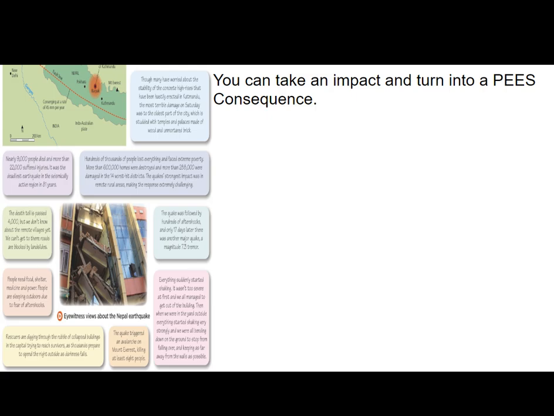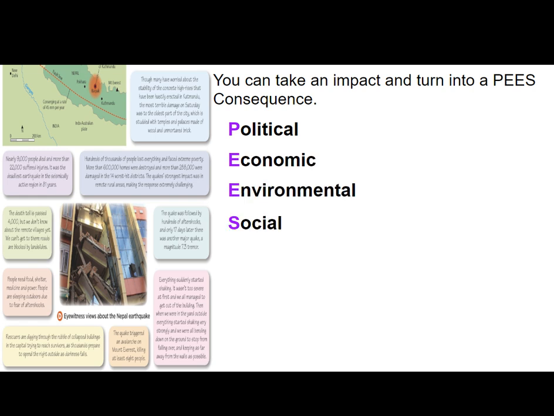Now, you can take an impact and you can turn it into PEES consequences. What does P stand for? Take this down if you don't remember. It is political, economic, environmental, and social. Political being to do with the government, economic being to do with money and jobs, environmental being to do with nature and the natural landscape, and social being to do with people's lives, the standard of their living, the things that they need, the quality of life, the things that they kind of want but don't need.